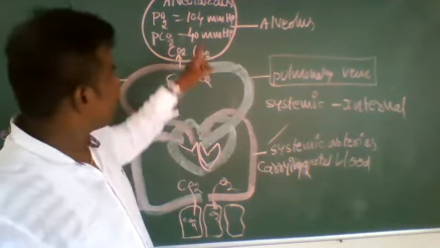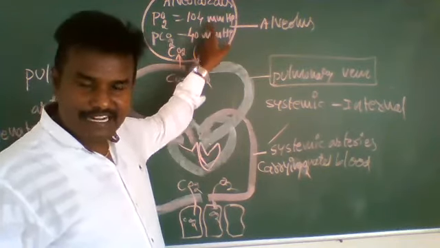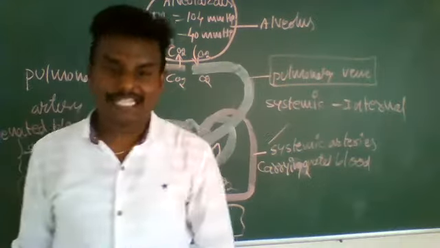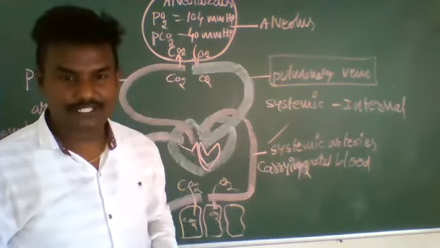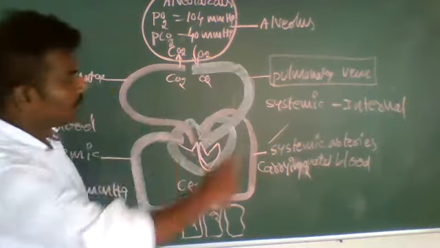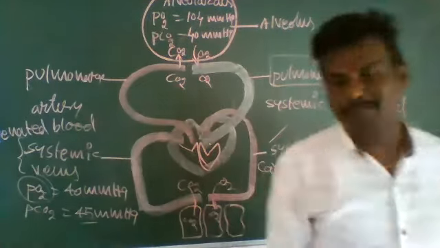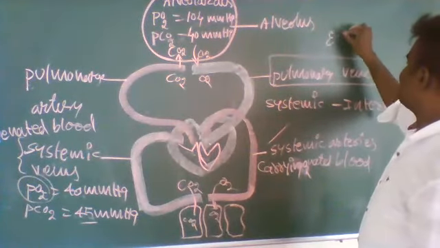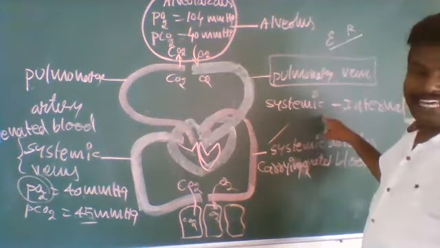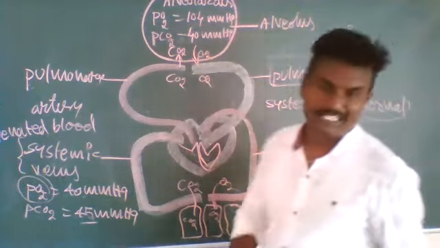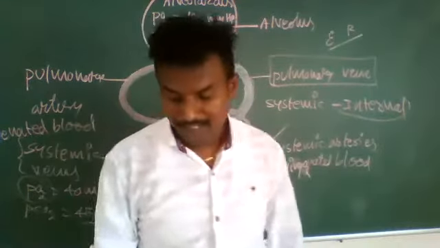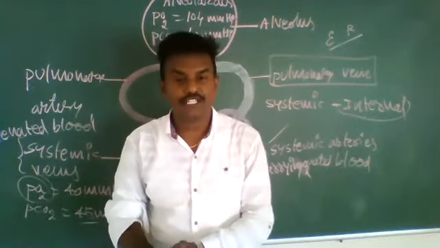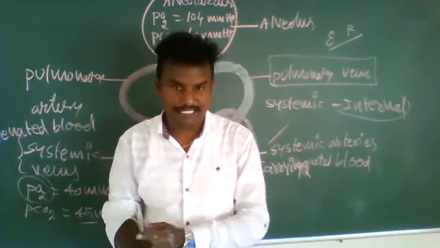Okay, that's it. Next, from the lungs, oxygenated blood reaches the heart. That is called pulmonary gas exchange, or external respiration. Systemic gas exchange is also called internal respiration. In this way, in the lungs, and between blood and tissues, exchange of gases takes place.